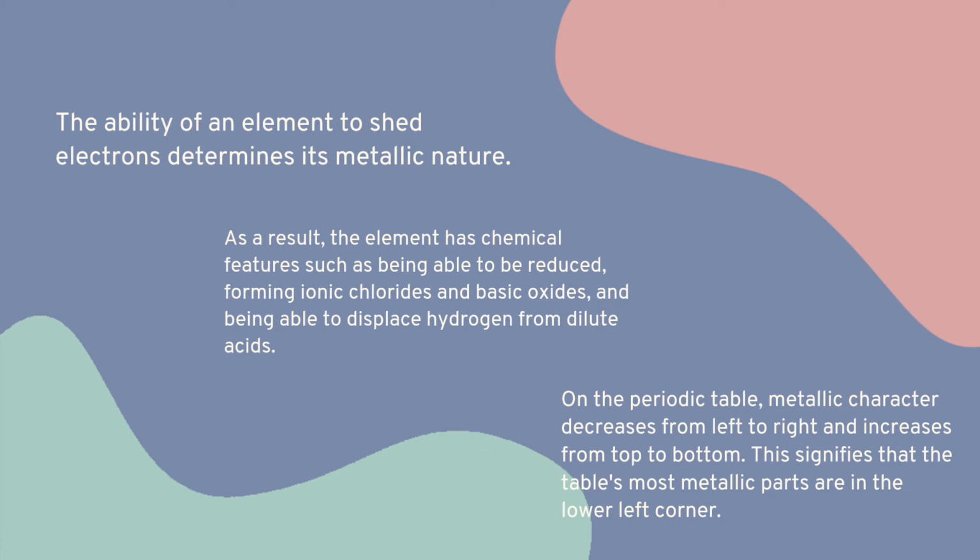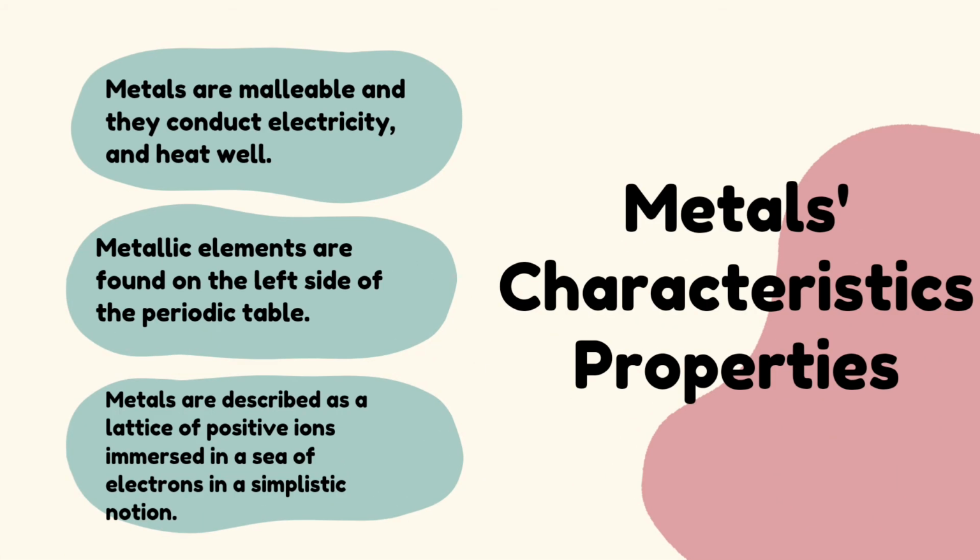On the periodic table, metallic character decreases from left to right and increases from top to bottom. This signifies that the table's most metallic parts are in the lower left corner. So always remember that in the periodic table, the metallic character decreases from left to right and increases from top to bottom.